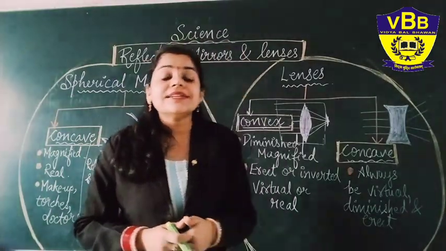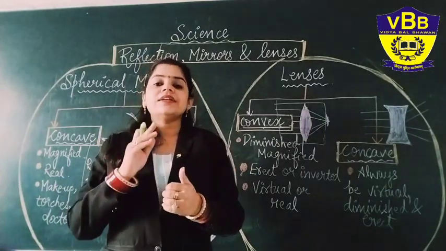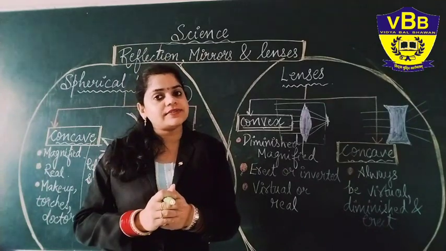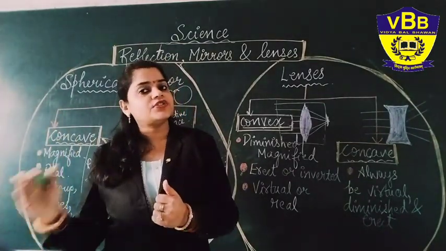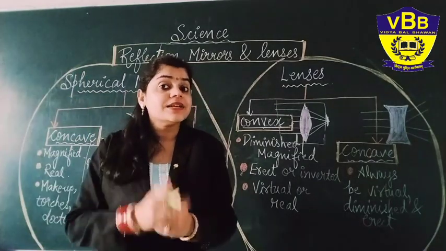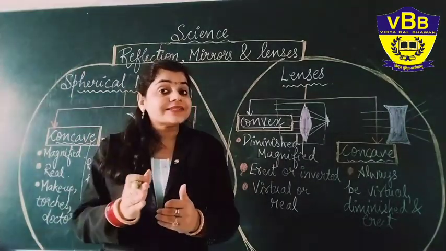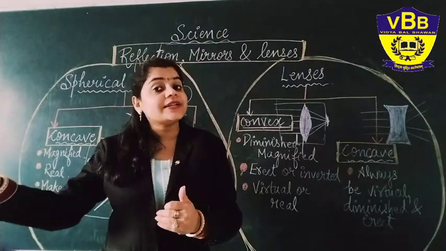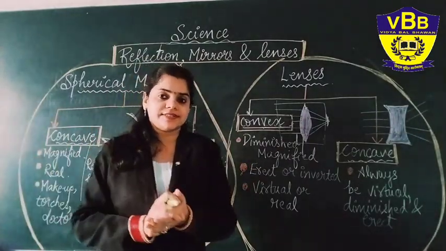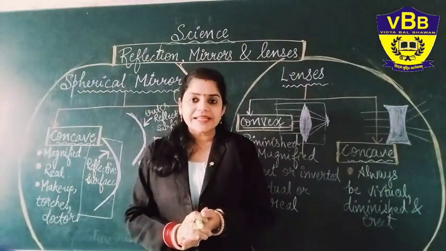So a concave lens is a diverging lens while a convex lens is a converging lens. It can also come in the exam, which is a converging lens. Convex lenses are called converging lenses, while concave lenses are always called diverging lenses. Okay. I hope you are clear with it.